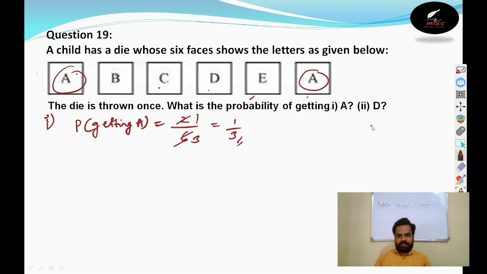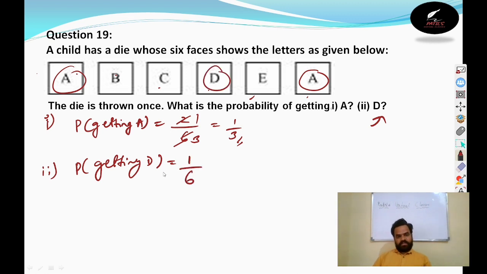Right? And here is a D. They were asking you to find the probability of getting D. How many D are there? Only one D is there. Only one I will take, divided by 6. So it is 1 by 6. Am I correct? It is easy.